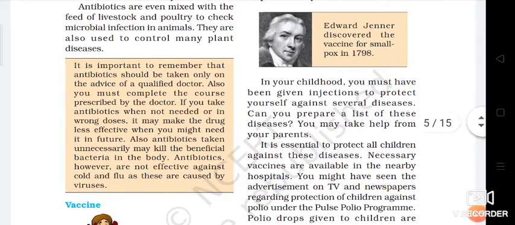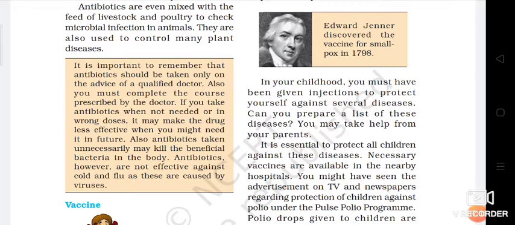In your childhood you must have been given injections to protect yourself against several diseases like polio, "2 बूंद जिंदगी के". Till the age of 5 years, each and every child is given a polio dose. Why? So that their body can fight against such kind of disease, polio.